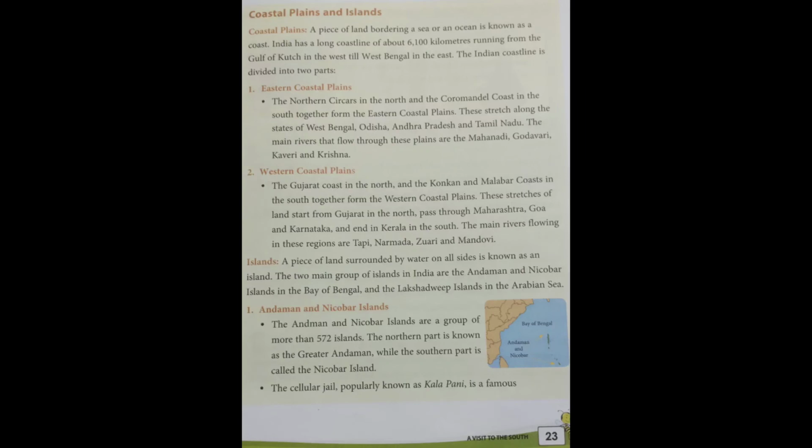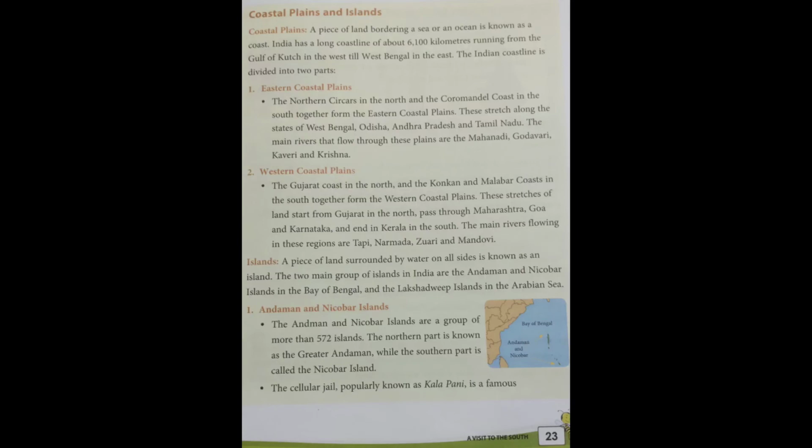The two main groups of islands in India are the Andaman and Nicobar islands, which are in the Bay of Bengal, and the Lakshadweep islands in the Arabian Sea.